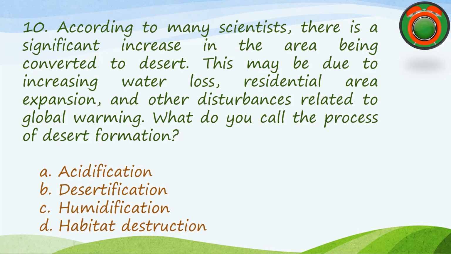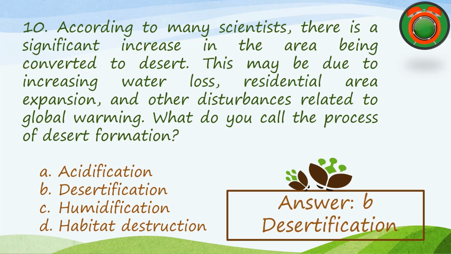This may be due to increasing water loss, residential area expansion, and other disturbances related to global warming. What do you call the process of desert formation? A. Acidification. B. Desertification. C. Humidification. And D. Habitat destruction. The correct answer is desertification.